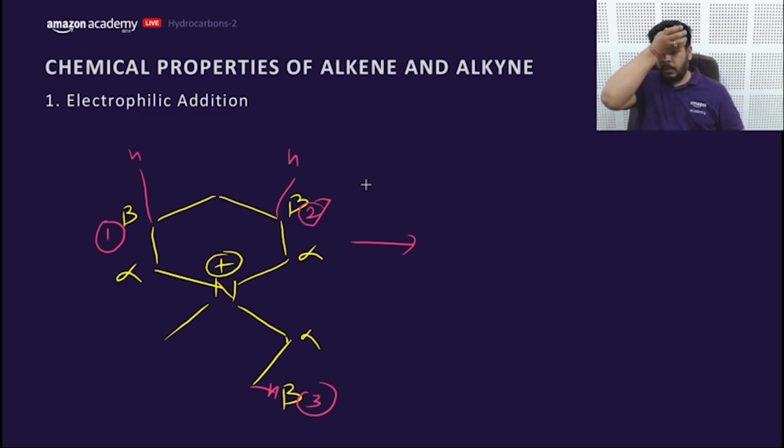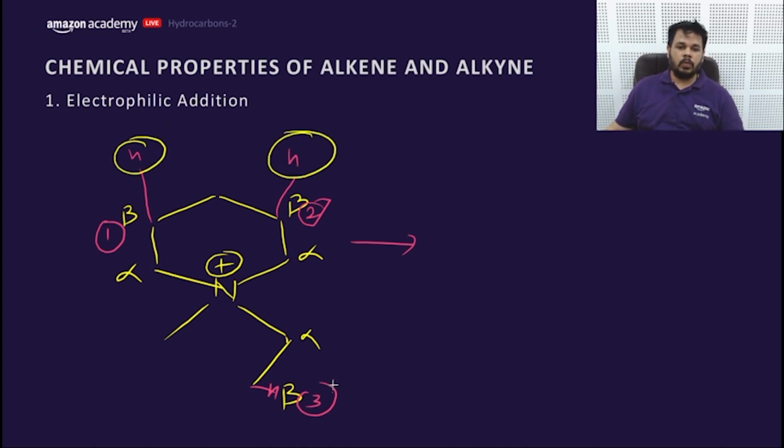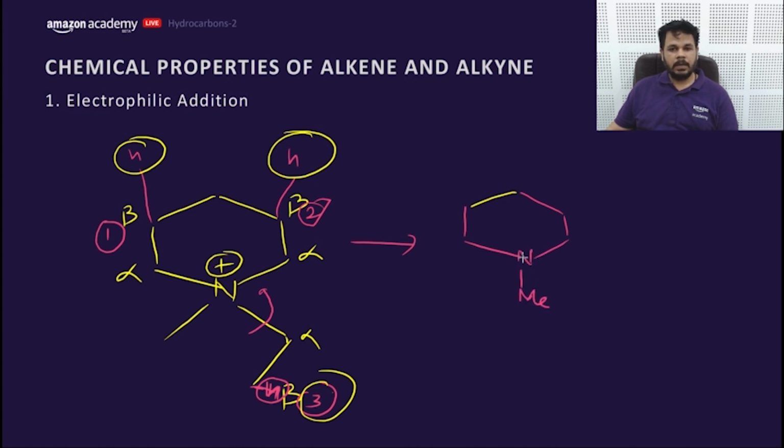Okay. Now which beta hydrogen is the most acidic? Beta 1, beta 2 or beta 3? Yes, beta 3 is most acidic. So the product would be like this. This H will be removed from this hydrogen and this would be the leaving group. So the product would be nitrogen Me